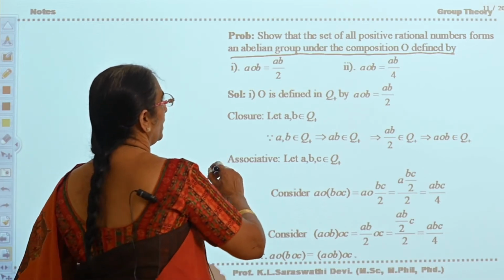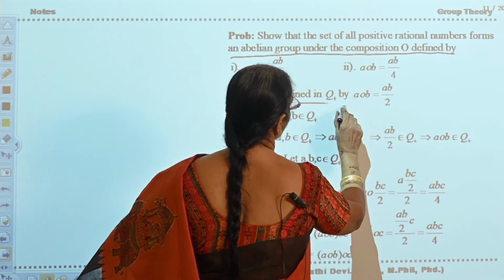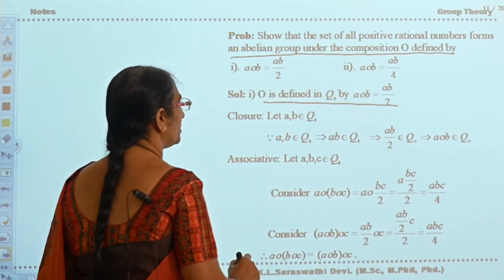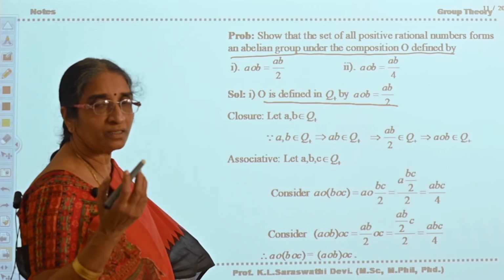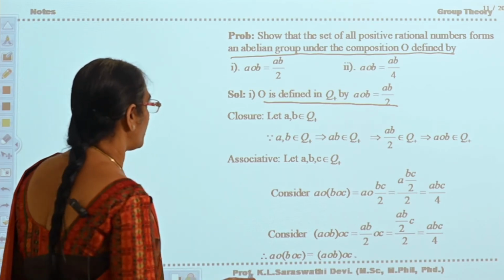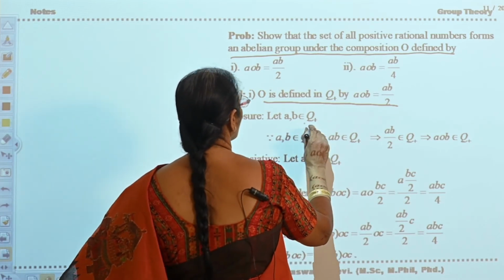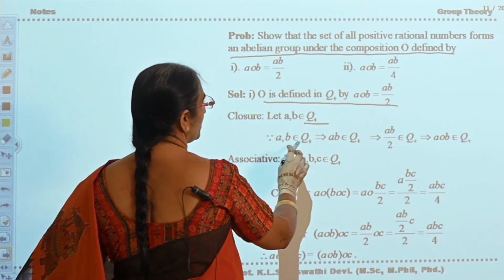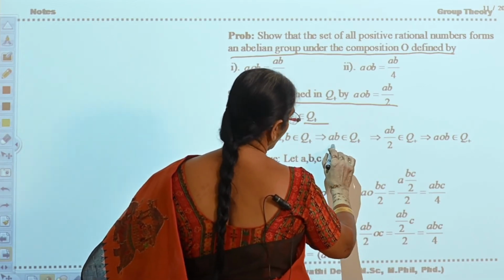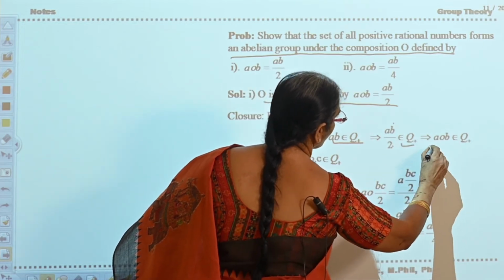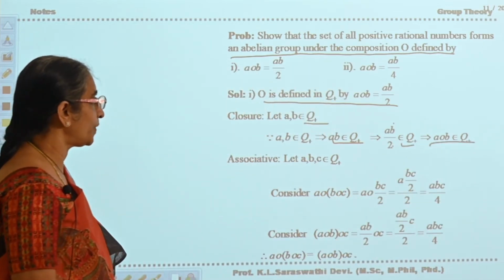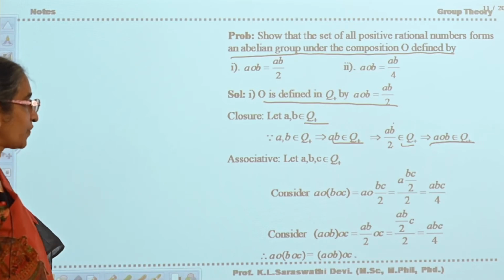Now see here, circle is defined as A circle B is equal to AB by 2. The set is the set of all positive rational numbers. So A, B belongs to Q plus, AB belongs to Q plus, AB by 2 belongs to Q plus. Therefore A circle B belongs to Q plus, so closure is satisfied.